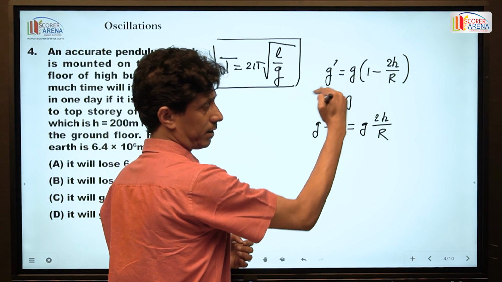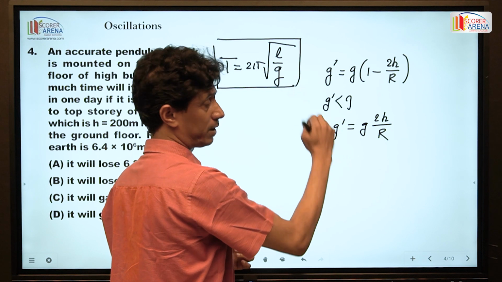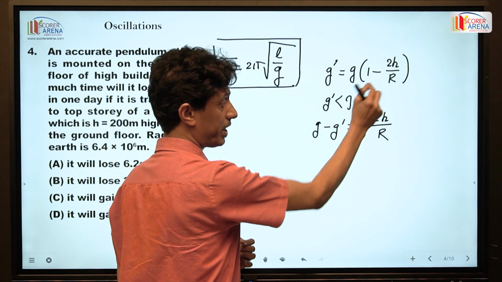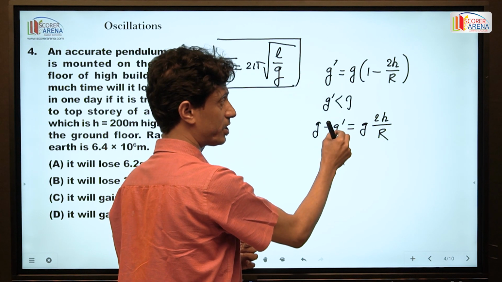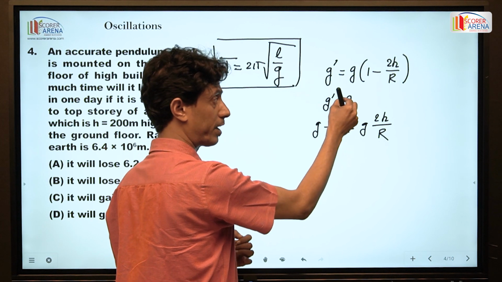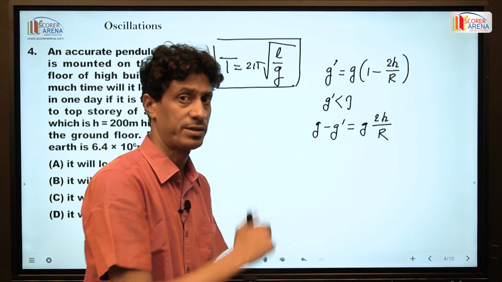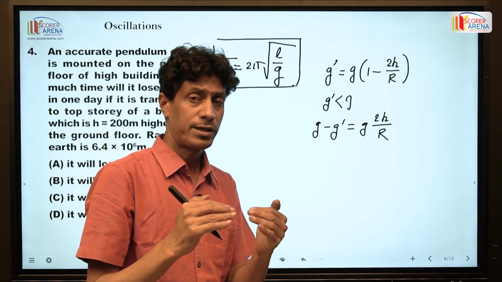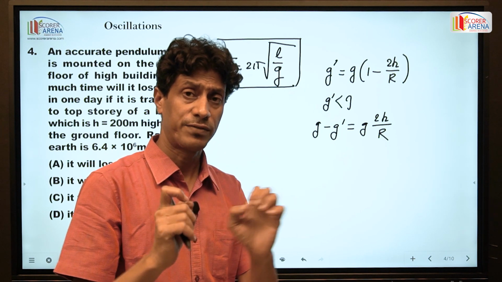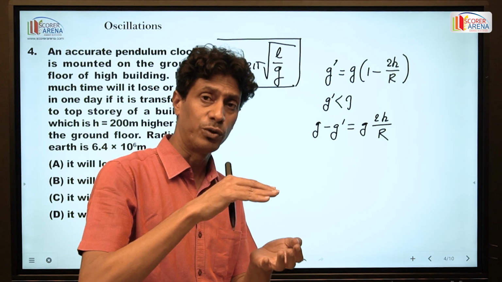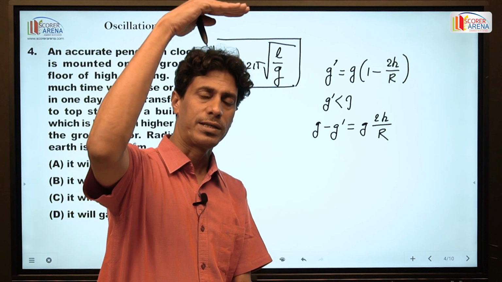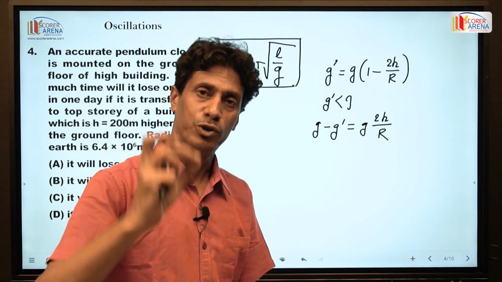The intensity at a point above the Earth's surface at a height h is g prime, and this g prime is less than g. This g is the gravitational intensity on the Earth's surface. Gravitational intensity on the Earth's surface is maximum. If we go above the Earth's surface, the gravitational intensity goes on decreasing.